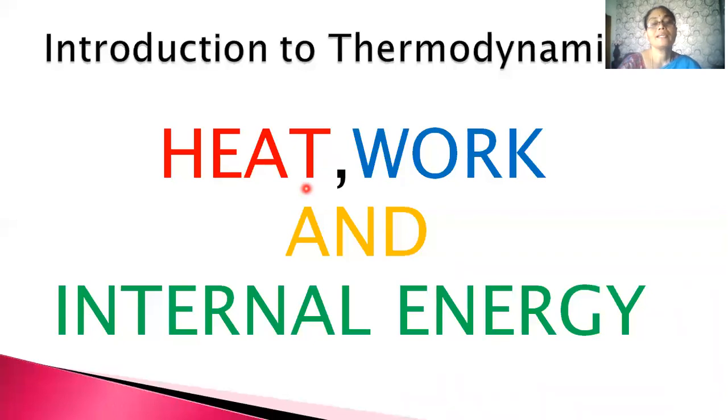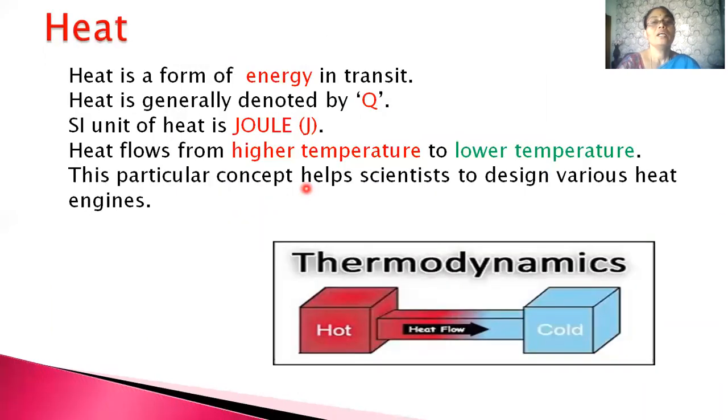In this series, let's go through the basic concepts of heat, work and internal energy. In the previous series, we have already discussed heat. For the sake of continuation, let's see what exactly is heat. Heat is a form of energy in transit. It is generally denoted by Q. SI unit of heat is joule.